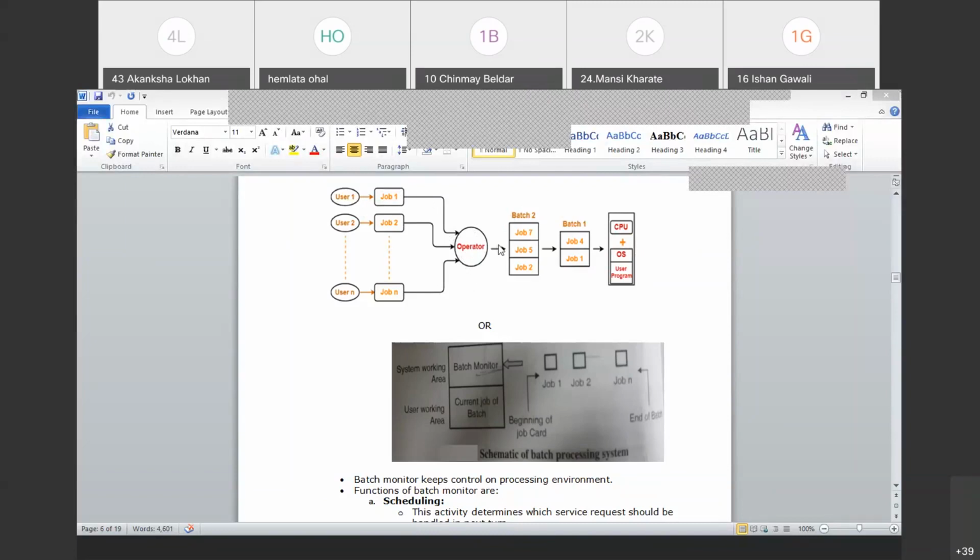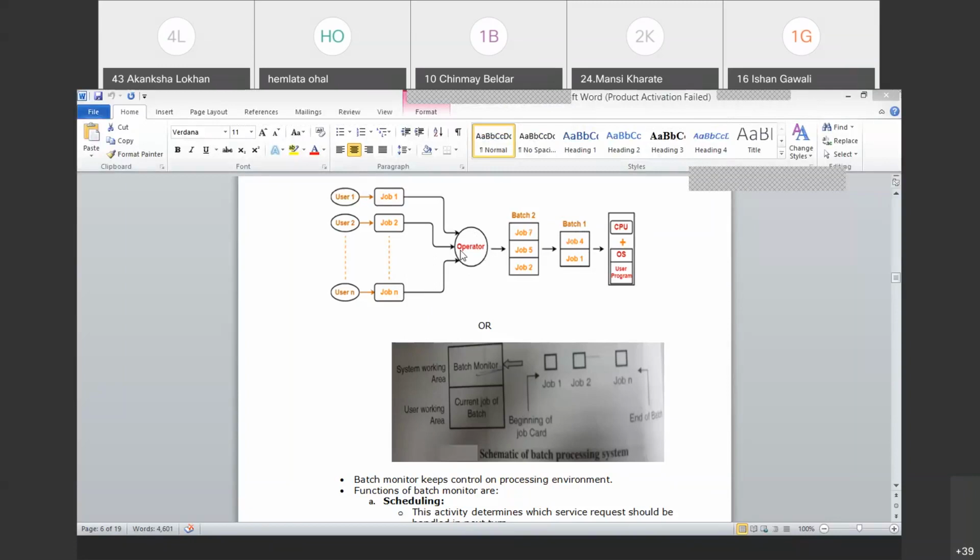Now what the operator does is make a pool of these jobs. So batch 1, batch 2, it's as good as the batches of your class. Say batch A, B. Batch A stands for roll numbers 1 to 20, batch B stands for 20 to 40, and so on. Simply a grouping of the students. So here, batching is also a grouping of the jobs to be executed.